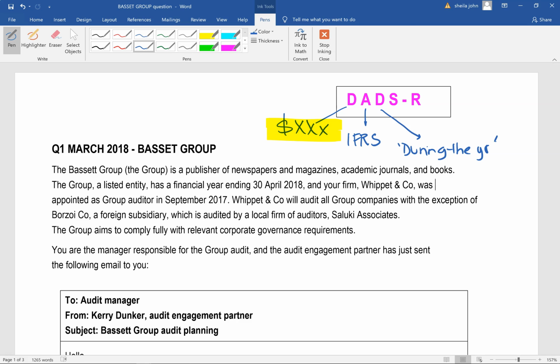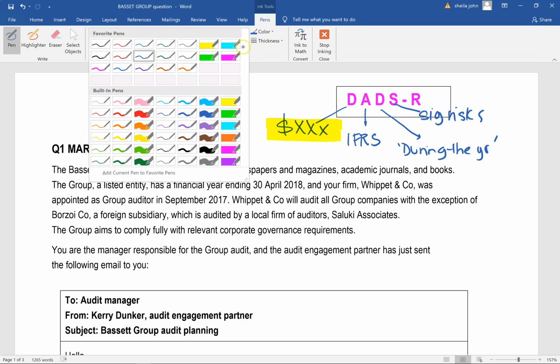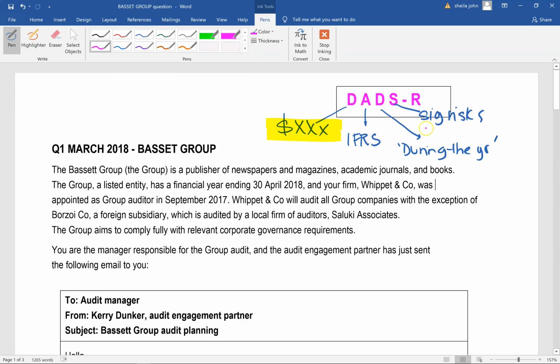Okay. Then you have got S. S stands for the area of significant risk. Now in ACCA 315, significant risks have actually been defined as being these 6 areas. So let me just explain what those 6 areas are. These acronyms just help me to organize things inside my head, that's all.